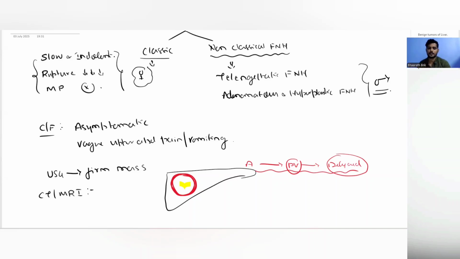Right? So this is characteristic in CT or MRI. There's a strong enhancement in the arterial phase with a non-enhancing central scar, but as it goes into the portovenous phase and delayed phase, it becomes iso-intense or iso-dense with that of the neighboring liver parenchyma. So this will establish the diagnosis.